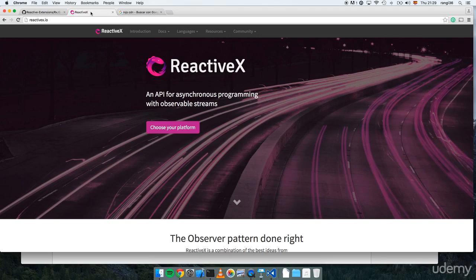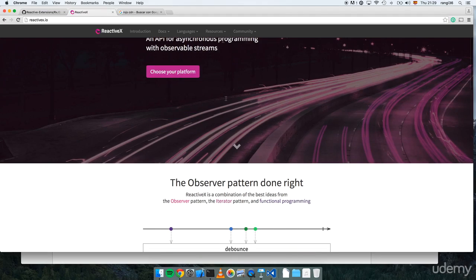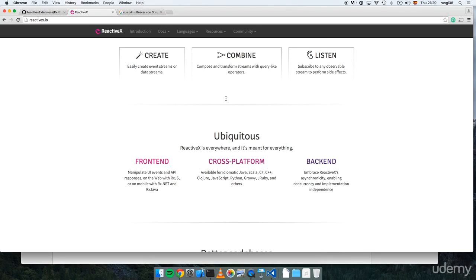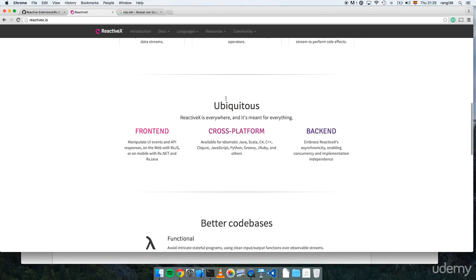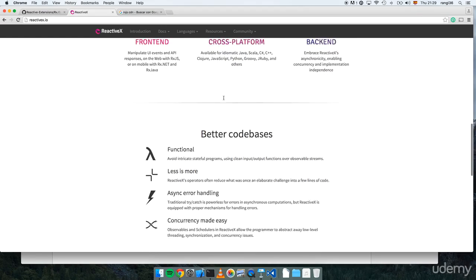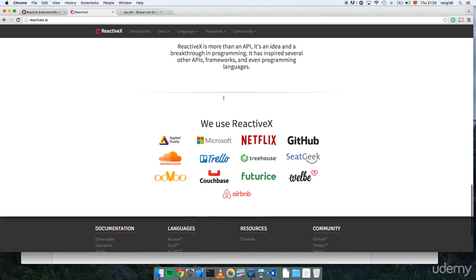This is the website of the guys that are writing RxJS, but if you don't write only Angular code, that Angular 2 uses RxJS, if you write C#, Java, Ruby, and so on, this library works on any of these platforms. Also, you can be wondering, okay, why is this so great and magnificent?